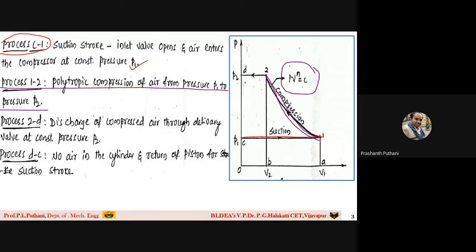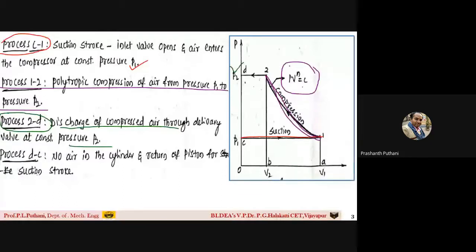Then, apart from this, the next important thing is, once the air is being compressed from P1 to P2, next it has to be discharged, it has to be taken away from the cylinder, and it takes place by process 2 to D, which means the air is being discharged from the delivery valve at constant pressure P2.